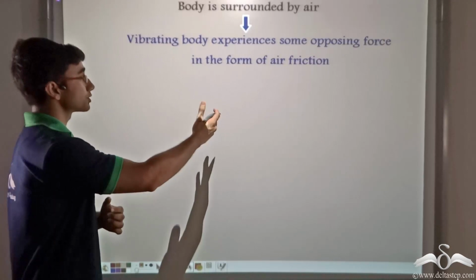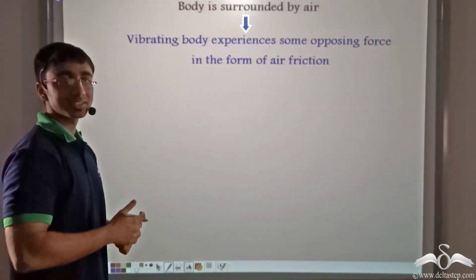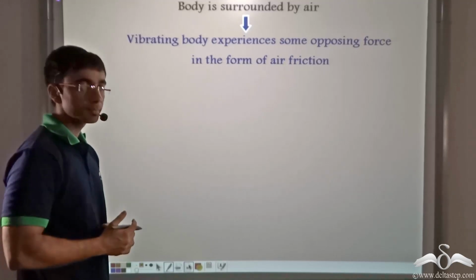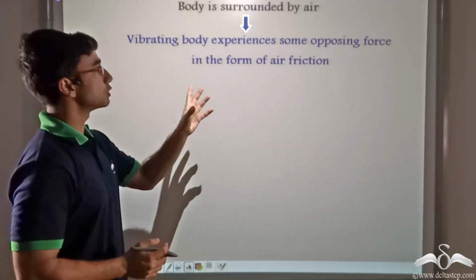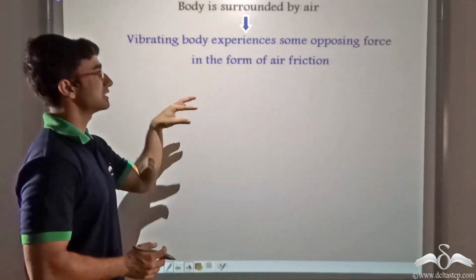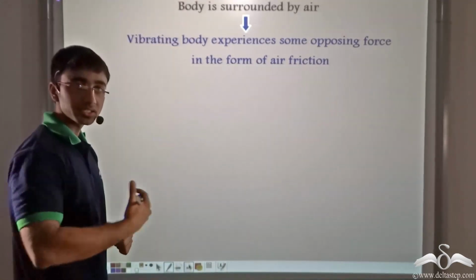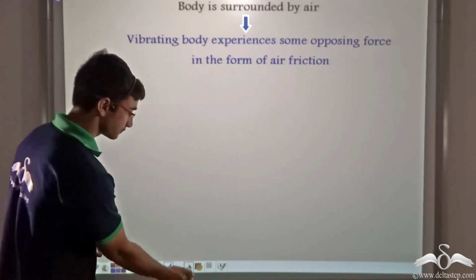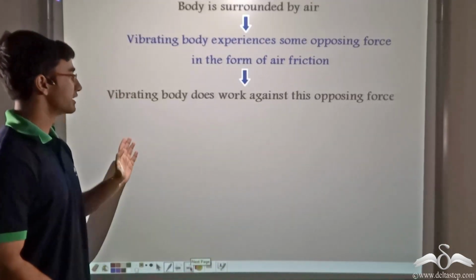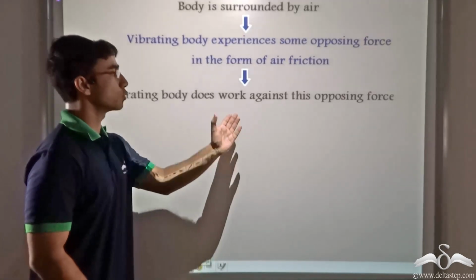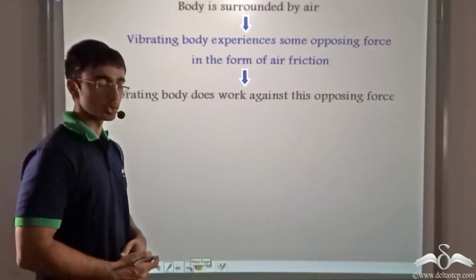Now oscillation is also a kind of vibration because there is to and fro movement about the mean or the central position. So due to this opposing force that is present in the form of air friction, the swing has to do work against this opposing force. So the vibrating body, in this case the swing, has to do some amount of work against this opposing force.